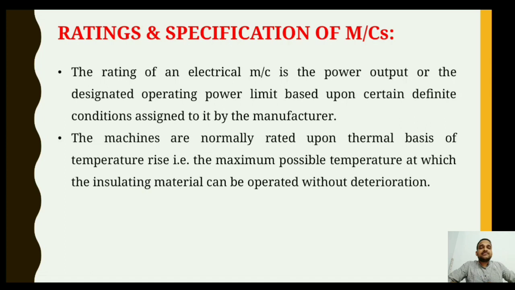Let's consider an example. If I am a manufacturer of motors, I am having a motor manufacturing company. So I have several customers and each customer is demanding different kinds of motor, that is, different ratings of motor. Suppose one customer is demanding a 5 HP motor.